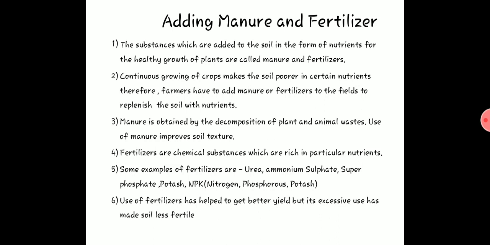So use of fertilizers has helped to get better yield. Yes, when you use fertilizer, we get better yield. If we come to know what the plant is lacking, say it is lacking potassium, we can add potassium and the plants grow so well that they give better yield. But what happens? Excessive use of fertilizer has made the soil less fertile. Yes, it will make the soil less fertile. So it is something like this.